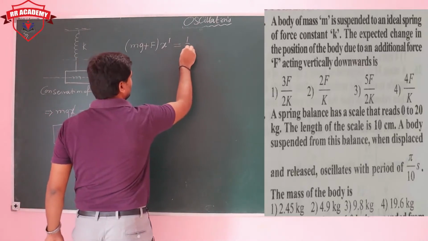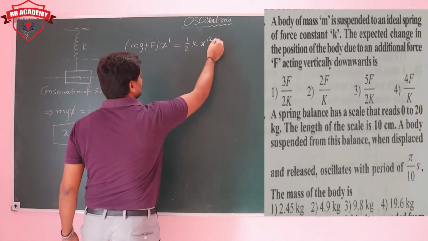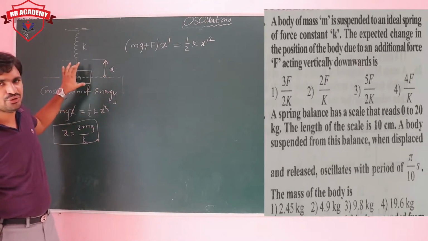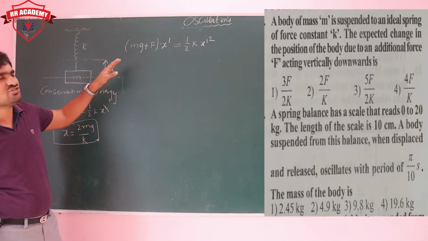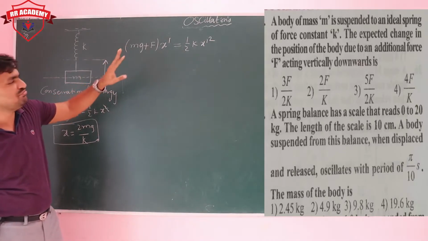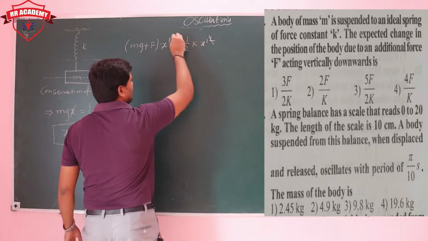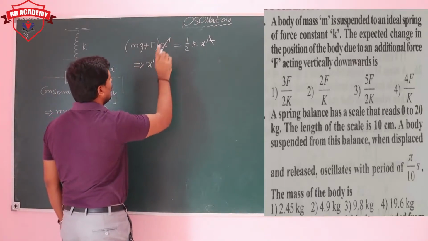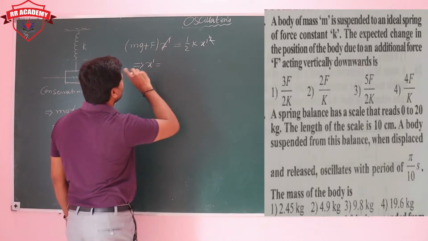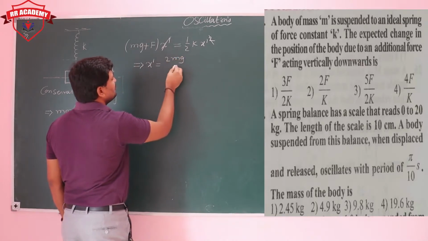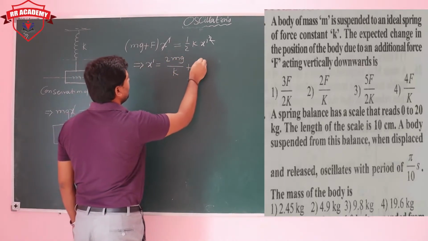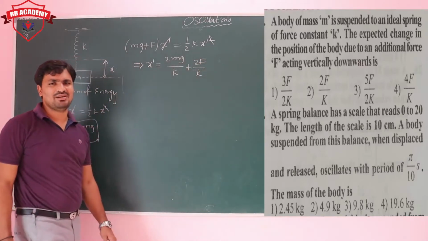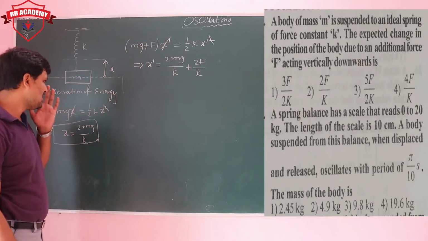So this is equal to half k x dash square, where x is the extension due to mg, and x dash is the extension due to mg plus F. So now x will be cancelled. Then the remaining x dash is equal to how much? The value is going to be 2mg by k plus 2F by k.